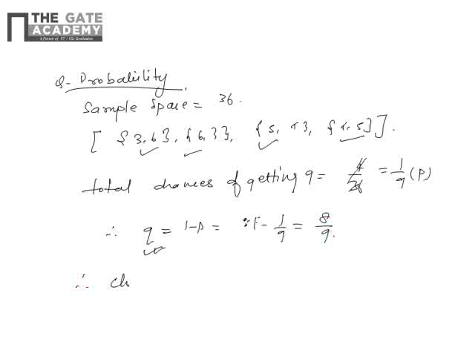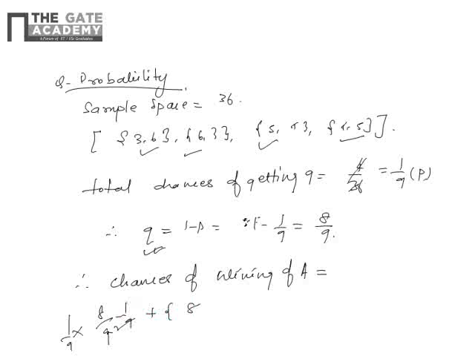So what will be the chance of winning of A? I think in the explanation they have given you, right? That will be 1 by 9 plus (8 by 9) square, and so on, okay? So this will come around 9 by 17, okay?